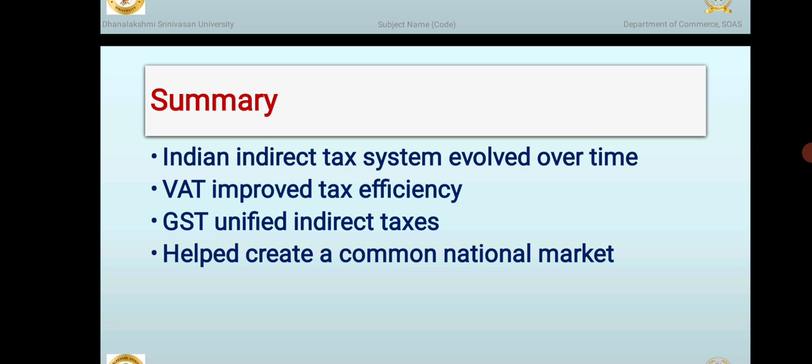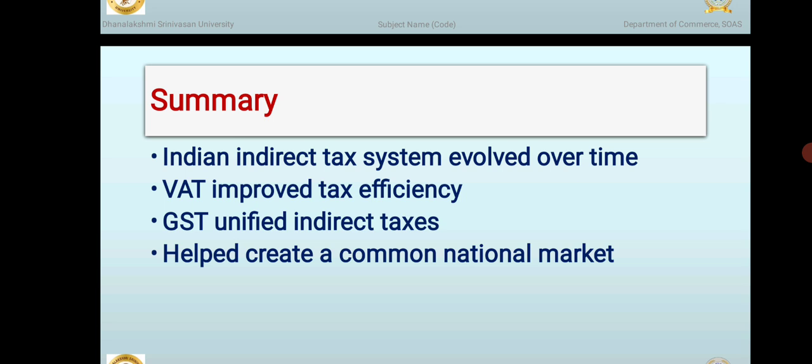At last, the summary: the Indian indirect tax system has evolved over time to become more efficient and transparent. In the earlier years, there were multiple taxes at different levels, which caused confusion and led to the cascading effects of taxes. The introduction of VAT improved tax efficiency by taxing only the value added at each stage and allowing input tax credit, which reduced unnecessary taxation and encouraged compliance.